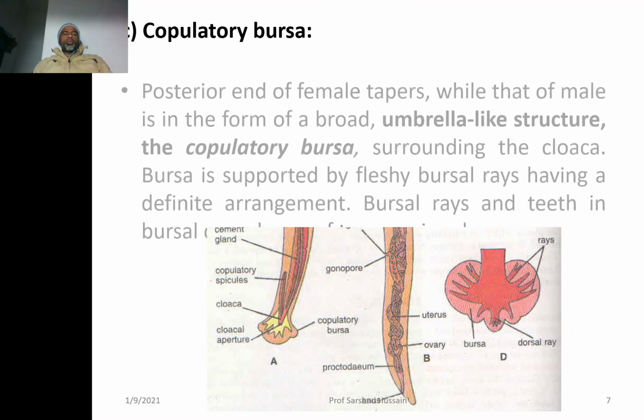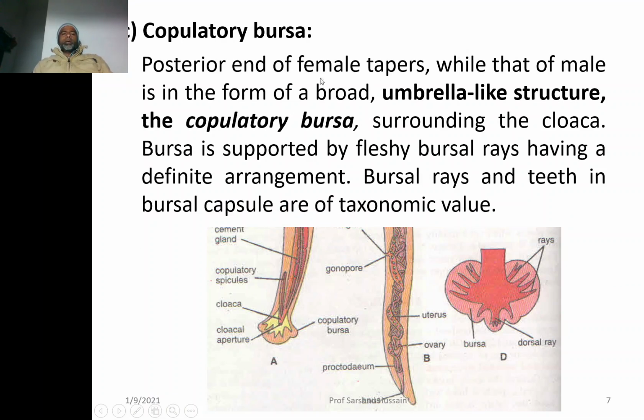Then, looking at the copulatory bursa, the posterior end of the female tapers, whereas the male has an umbrella-like feature called the copulatory bursa. It surrounds the cloaca, so you have the cloaca inside it. Cloaca is a common aperture for the reproductive system as well as for the digestive system. Here you can see it is the anus, it is not the cloaca, because only the intestine is opening into it. The female has a separate opening for the reproductive system.